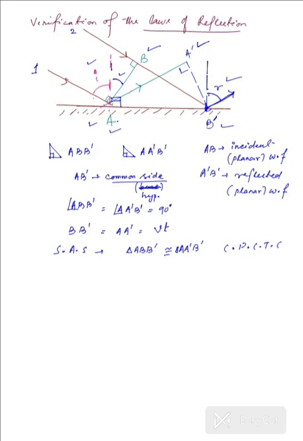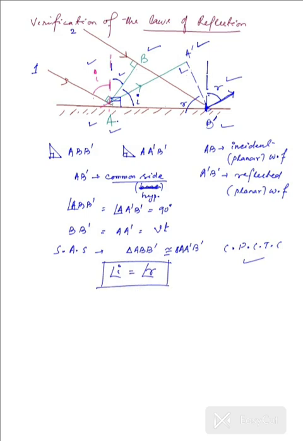So this angle that you see over here has to be equal to I. Similarly, in the other triangle, this angle will be equal to R. So in both those triangles, as the corresponding parts of the congruent triangles are equal, you have I is equal to R. And from that, the law of reflection is proved, that the angle of incidence is equal to the angle of reflection.